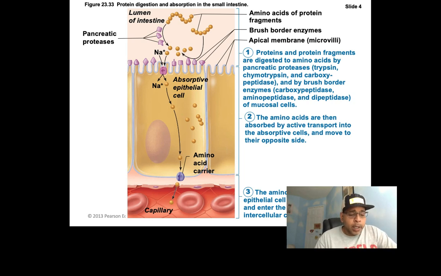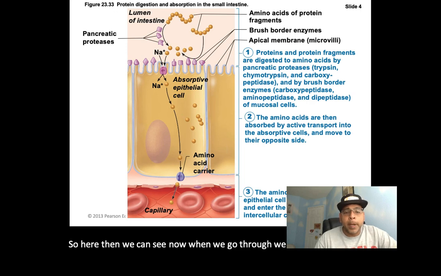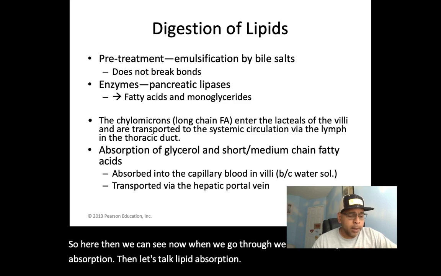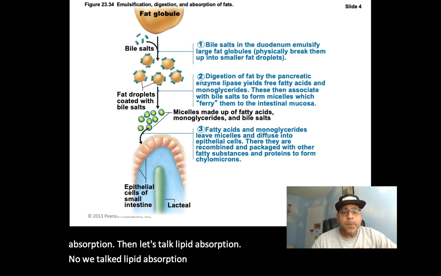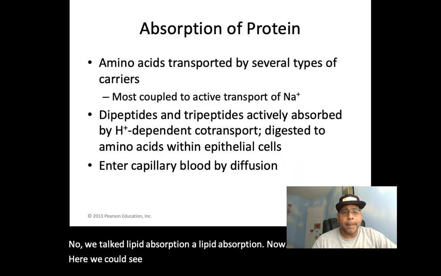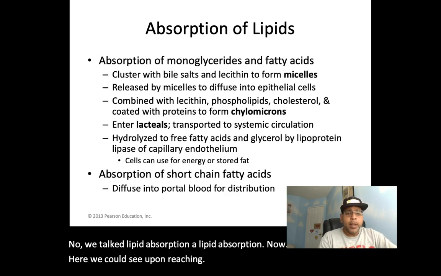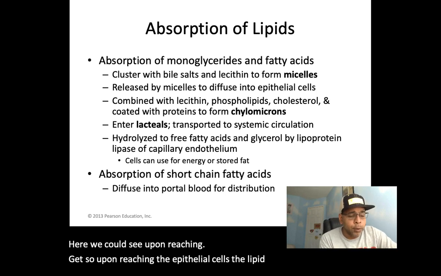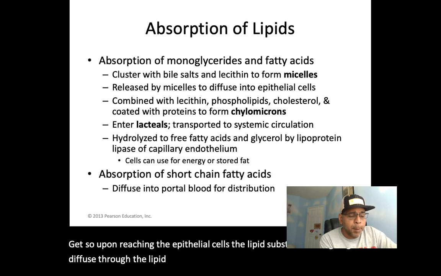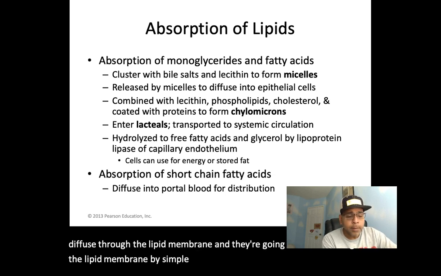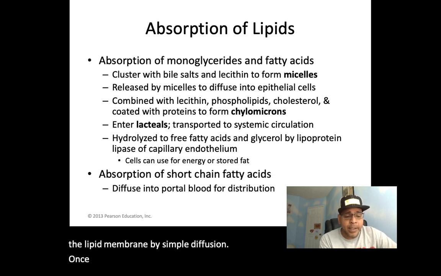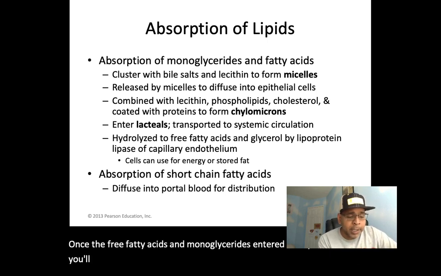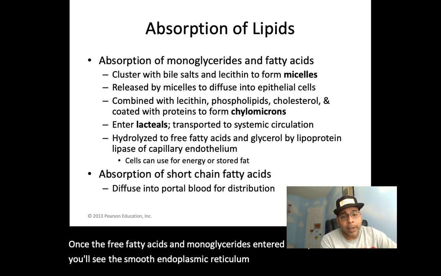So here we can see, when we talk about lipid absorption, let's talk lipid absorption. Upon reaching the epithelial cells, the lipid substances are going to diffuse through the lipid membrane by simple diffusion. Once the free fatty acids and monoglycerides enter the epithelial cells, the smooth endoplasmic reticulum converts them back to triglycerides.